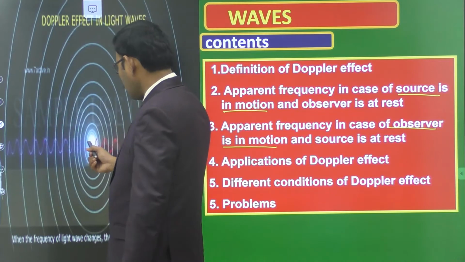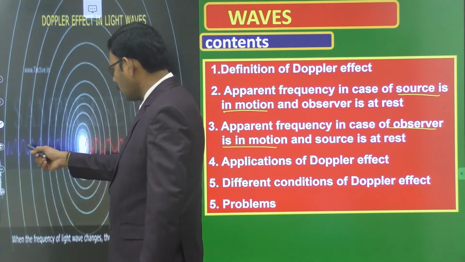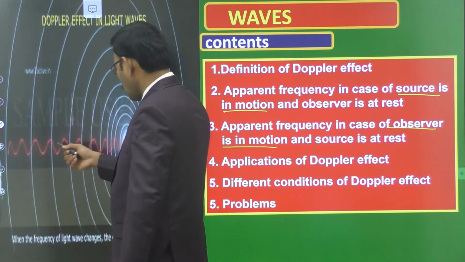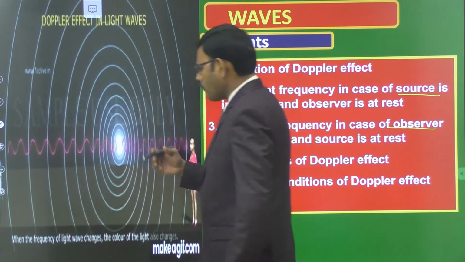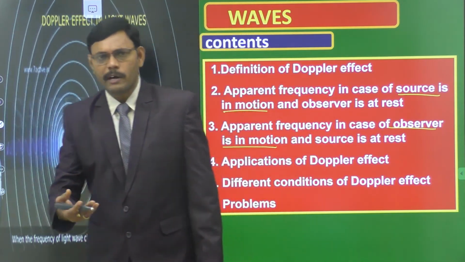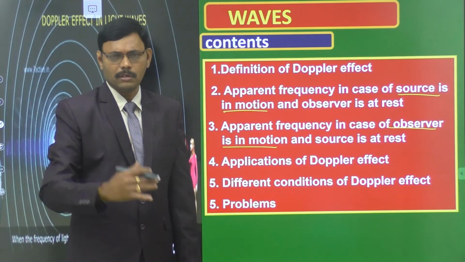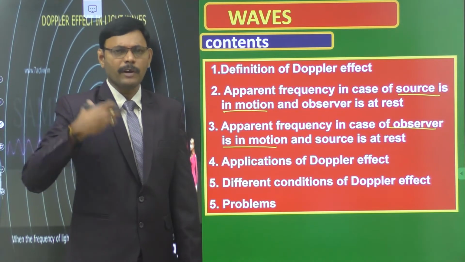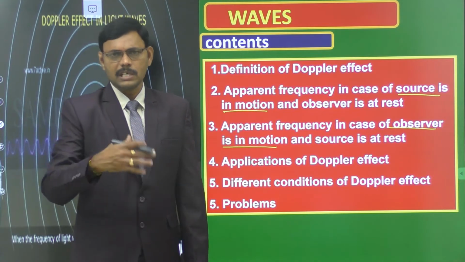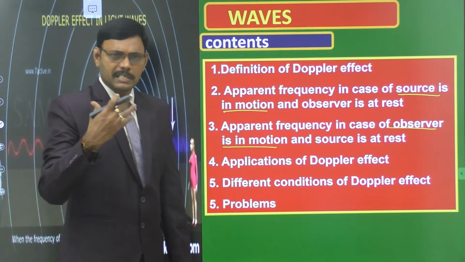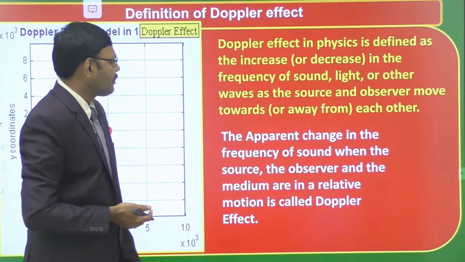On the other side, let the source be giving blue color. When it is moving away, the wavelength increases and it becomes red color. So the frequency of even light gets modified. We are getting apparent frequency of the light when the source is in motion. Similarly, we get a different apparent frequency of sound when the source of sound is in motion. So these apparent frequencies will be calculated in this video. Let us move on to the definition of Doppler effect.